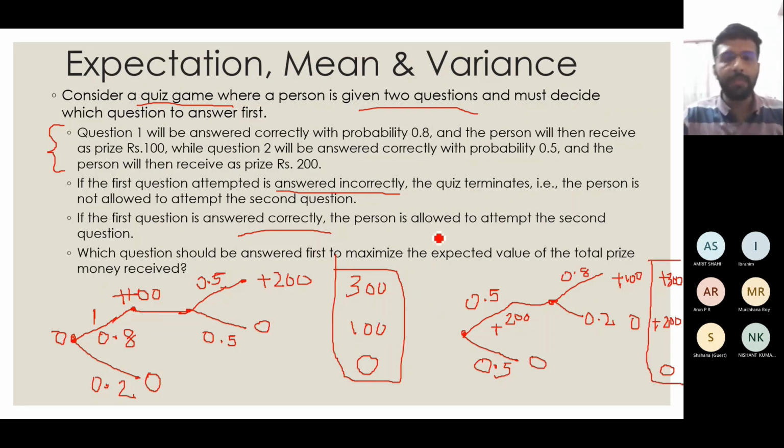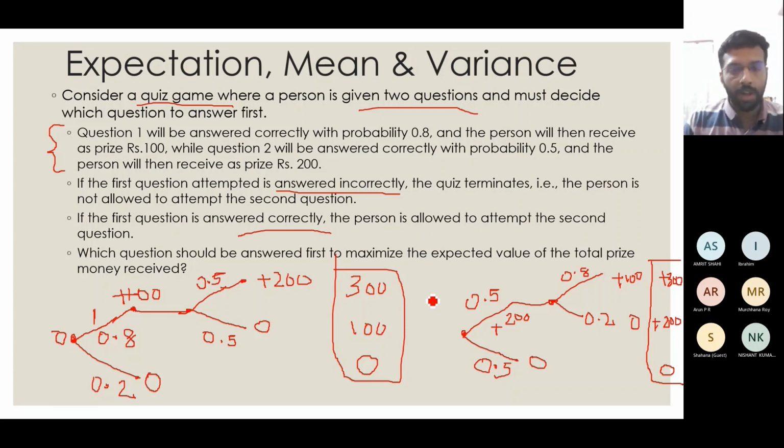Now you have to tell me which one of these options I should go for. Should I answer the first question or the second question first, so that I get the maximum amount, so that I am able to get the maximum profit from this particular statement? So which one should I go for? You consider the 3 options. If I answer the first question first, I have a possibility of getting 300, 100 and 0. And if I answer the second question first, I will get either 300, 200 or 0. I hope this part is clear, right?